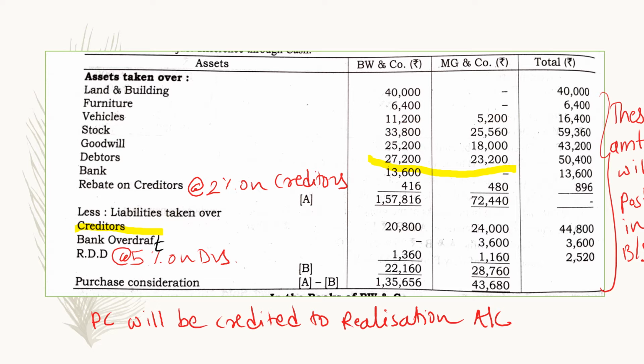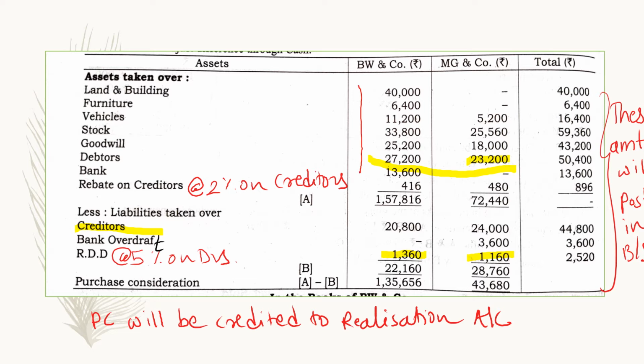Further, bank overdraft is there of MG and company, so that is written as it is. Then RDD is calculated. Provision for doubtful debts is calculated on the debtors of each firm. So debtors of BW and company are 27,200 into 5%, that comes to 1,360. Then debtors of MG and company are 23,200 into 5%, that comes to 1,160. Now take the total of these assets.